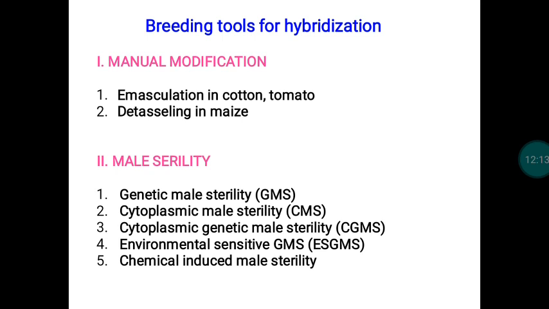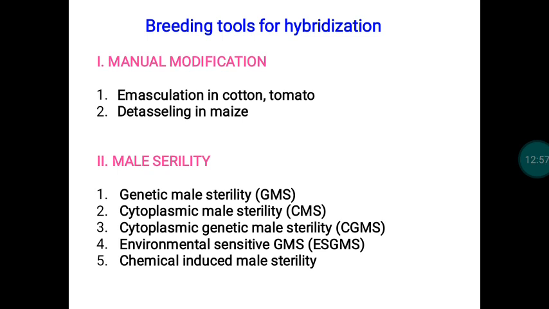All of this we are going to discuss one by one, and then some genetic mechanisms, that is, cell organelles, are also responsible for the generation of male sterility. Those male sterility systems are the genetic male sterility system, in short called GMS, then cytoplasmic male sterility, in short called CMS, then the cytoplasmic genetic male sterility system, otherwise known as the three-line system. Then the environment-sensitive genetic male sterility system, in short called ESGMS, then chemically induced male sterility. Like that, so many mechanisms are there.